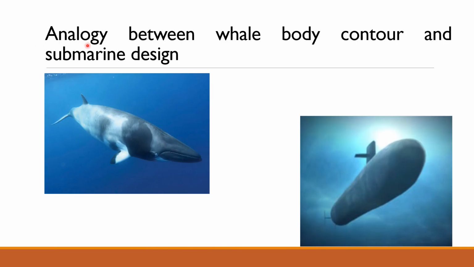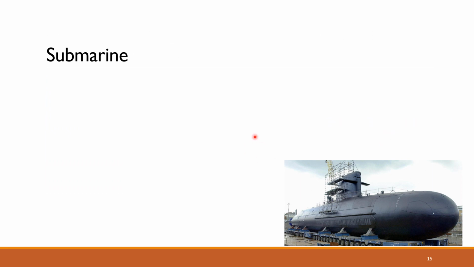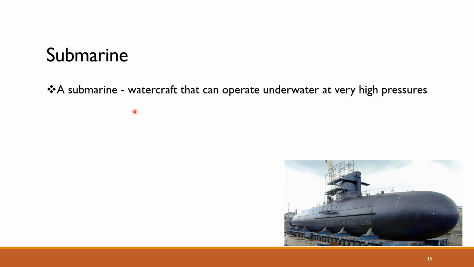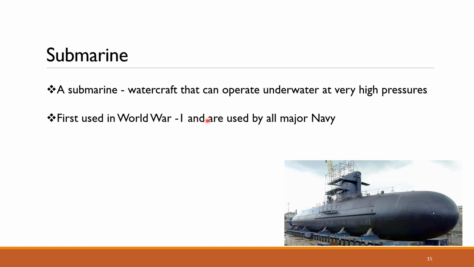So the last analogy is between the whale body structure and the submarine design. Before you get into understanding the similarity between a whale and a submarine, you should know what exactly a submarine is. A submarine is basically a watercraft which can operate underwater, it can float on water, and it can also operate underwater at extremely high pressures. These were first used in World War I, and now they are used by all the major navies.